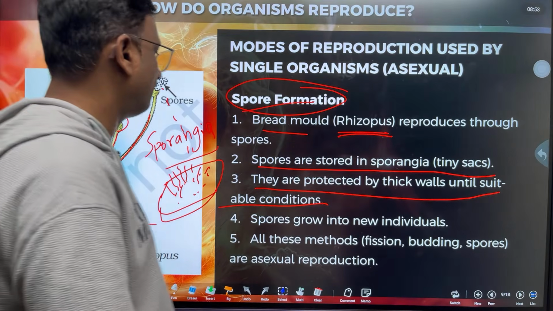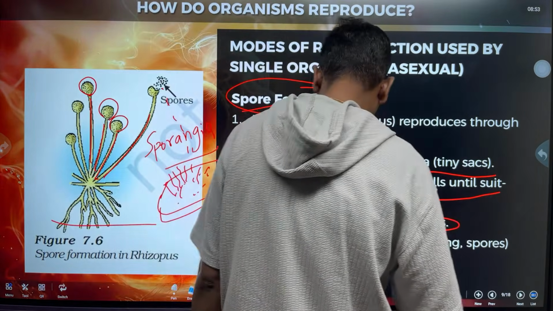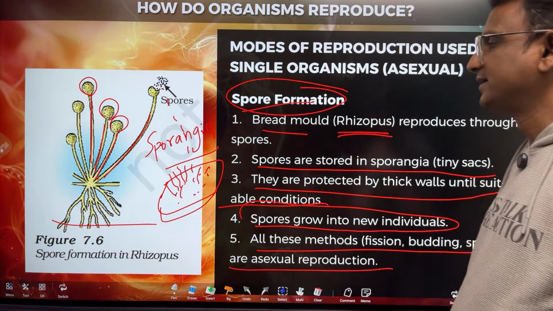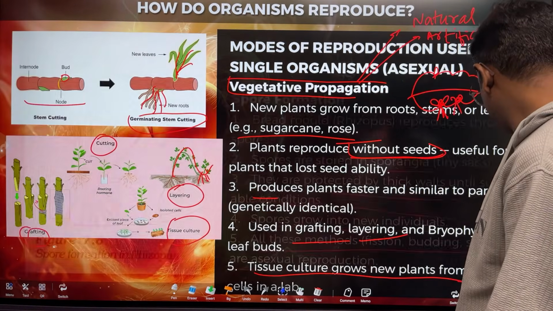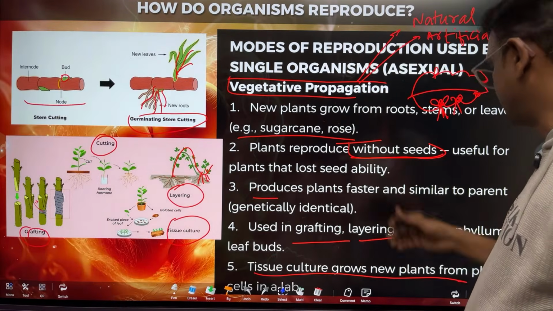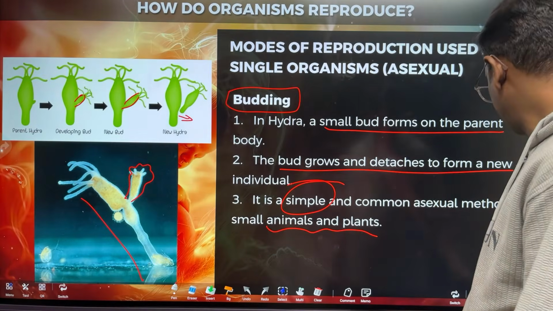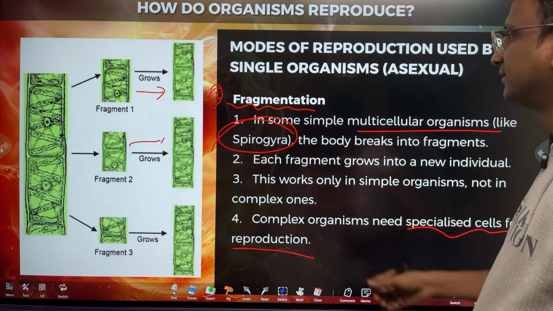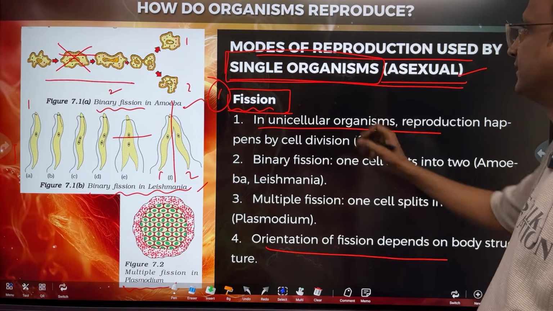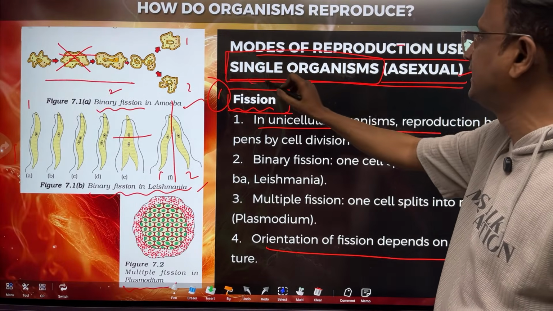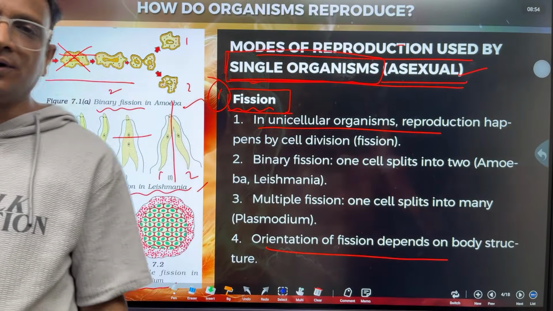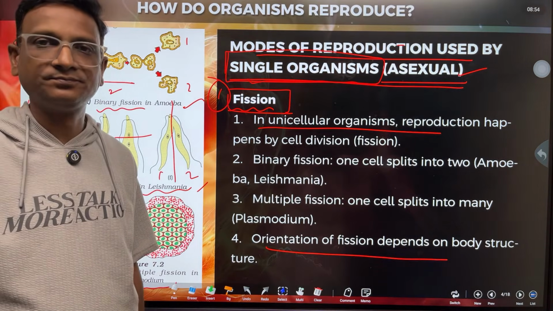Spores grow into new individuals. All these methods, fission, budding, spores, are asexual reproduction. Let us look back at whatever we have seen: spore formation, vegetative propagation, budding, regeneration, fragmentation, fission. These are all the asexual modes of reproduction used by a single organism. So far, whatever we have seen involves only one organism, right?